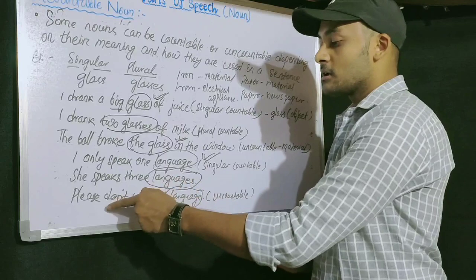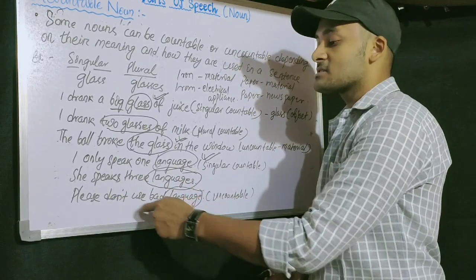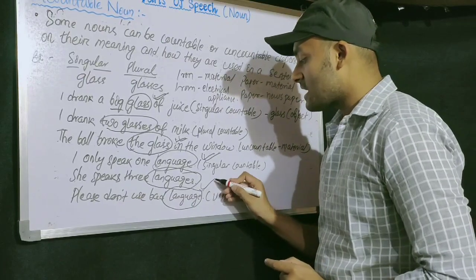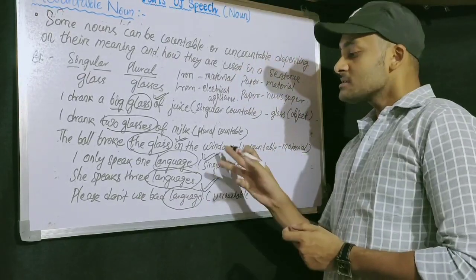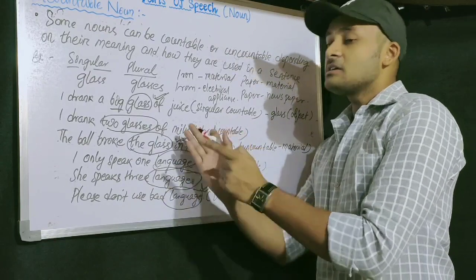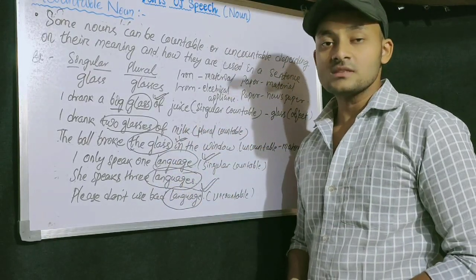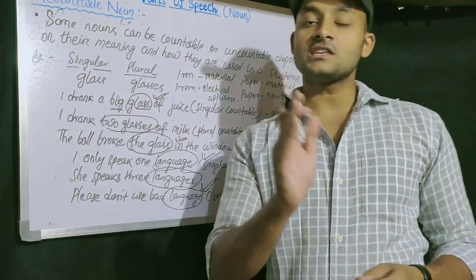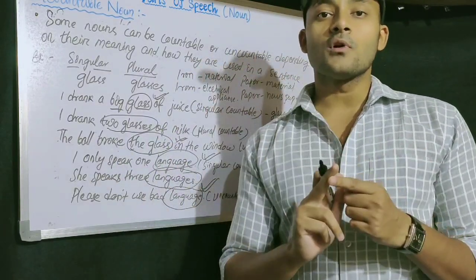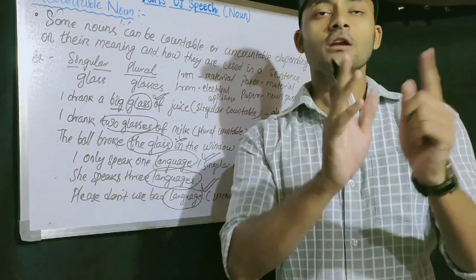But in this last sentence, please don't use bad language, it is used as an uncountable noun. Means the meaning of the same word changed in different sentences. As per the context or the sentence, we can use the same word as countable or uncountable.